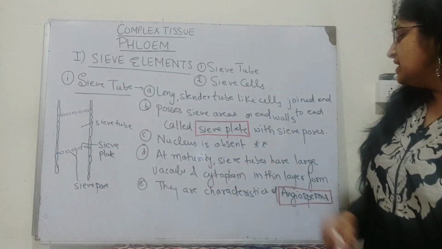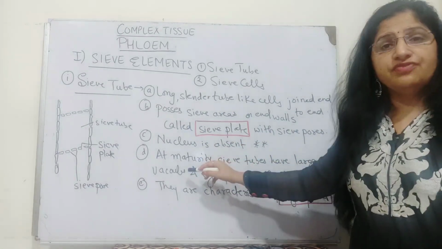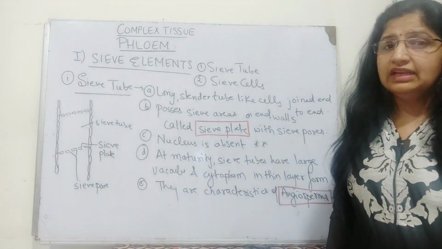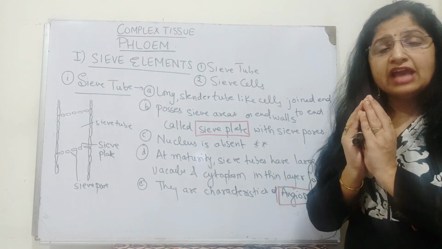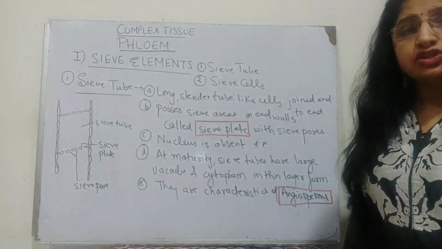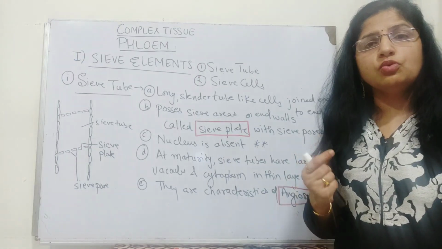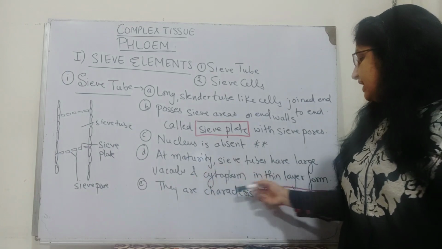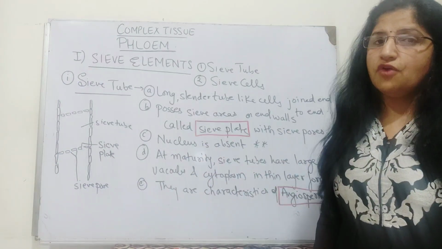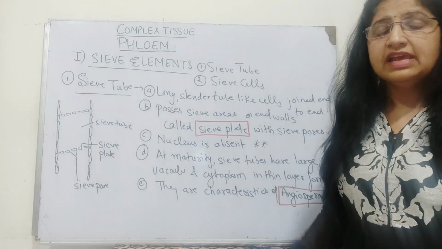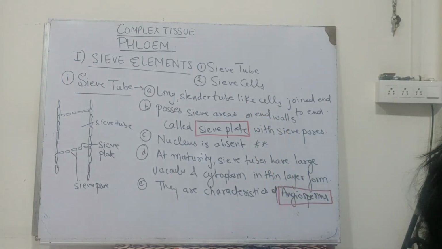At maturity, sieve tubes have large vacuoles and their cytoplasm changes into a thin layer only, because as soon as the vacuole size enlarges, the cytoplasm gets arranged onto the periphery and becomes very thin, in the form of a layer. These are the special characteristics of angiosperms. So this is all about our sieve tube elements. Let's see the next, sieve cells.